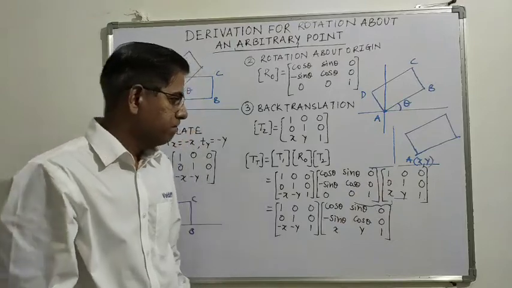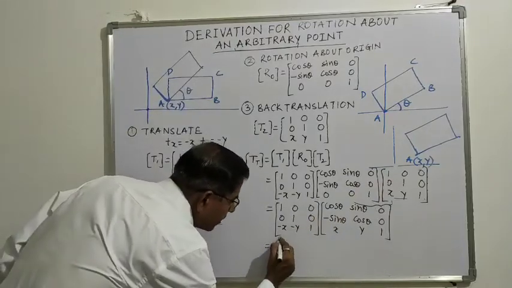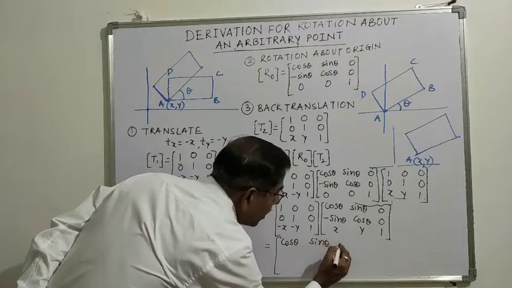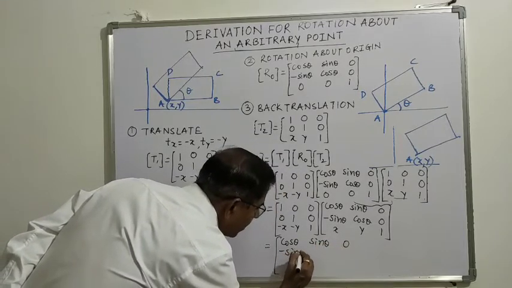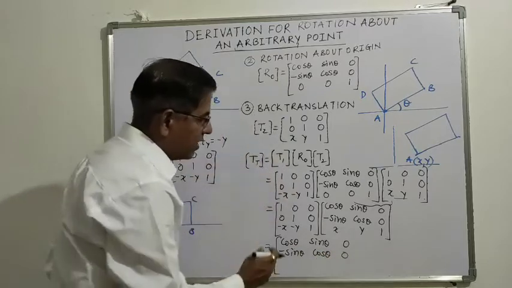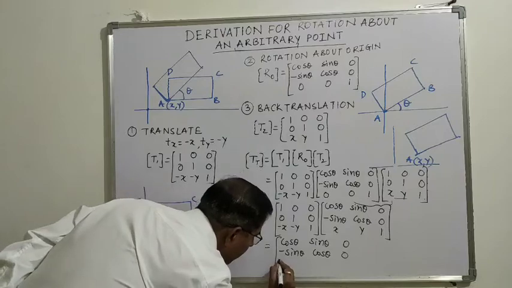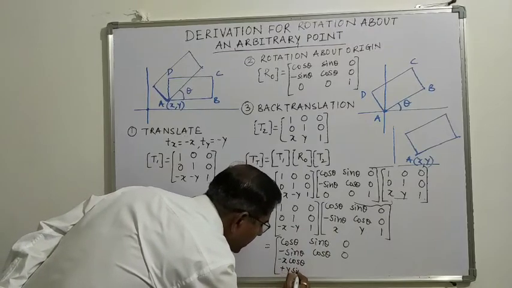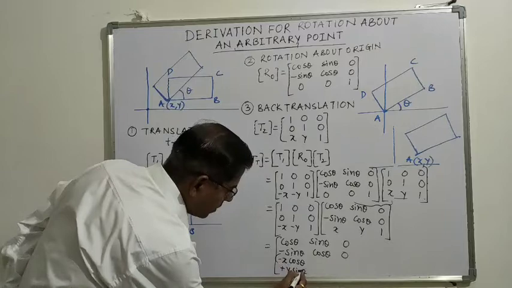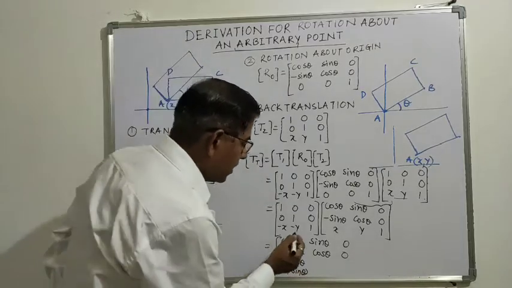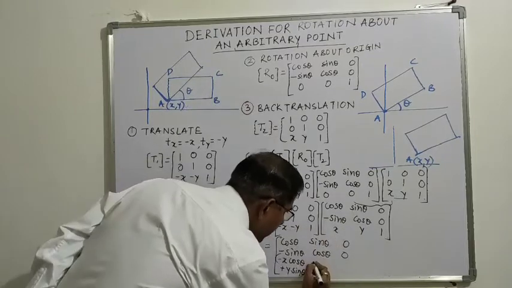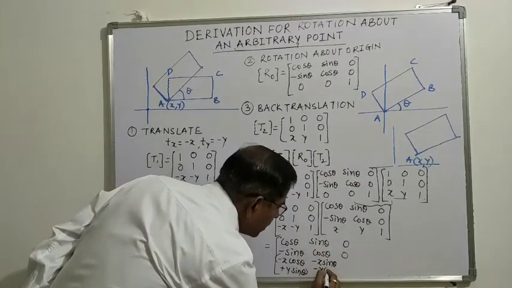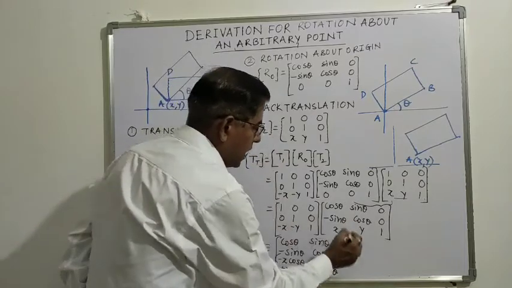Now when you multiply these matrices, it will be cos theta, sin theta, 0, minus sin theta, cos theta, 0, and the last row is minus x into cos theta plus y into sin theta plus x, then minus x into sin theta minus y into cos theta plus y, and 1.